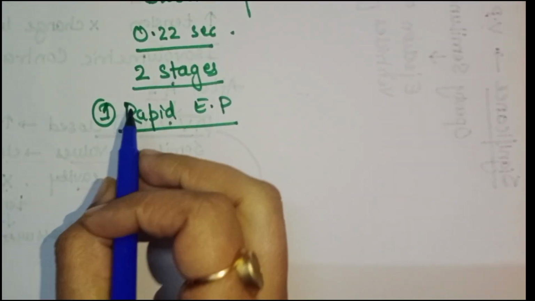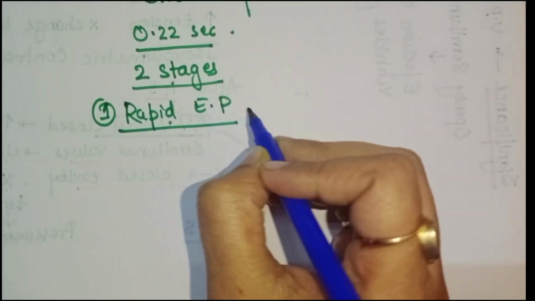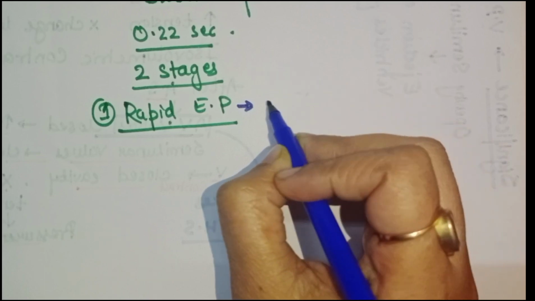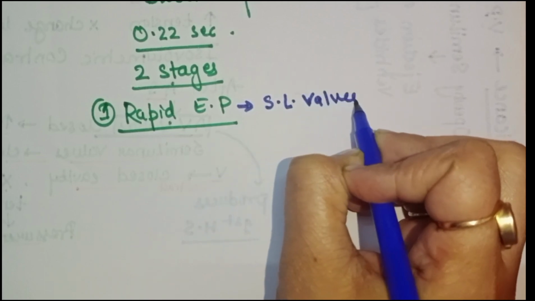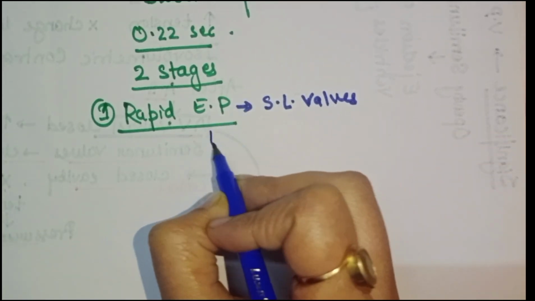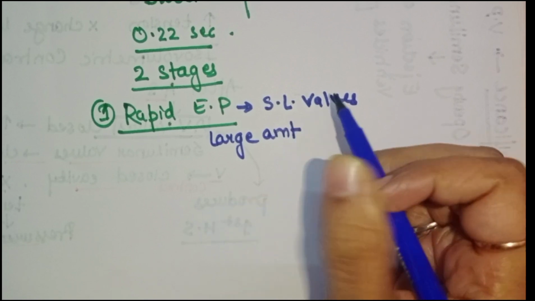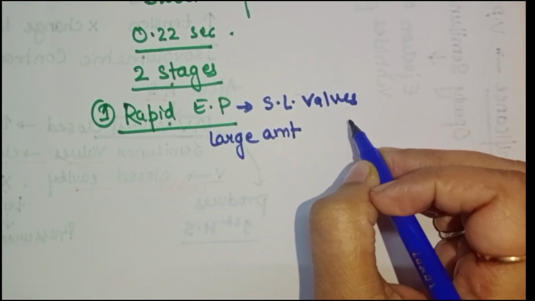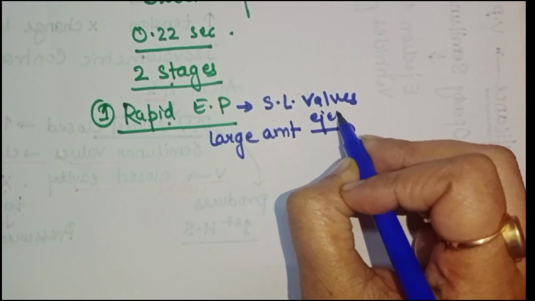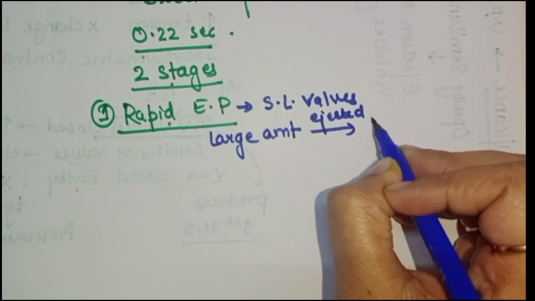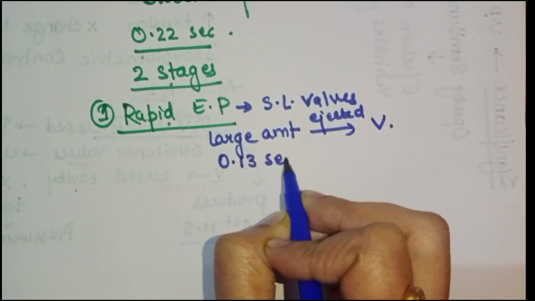Rapid ejection period starts immediately after the opening of semilunar valves, and during this stage a large amount of blood is rapidly ejected from both the ventricles, and it lasts for 0.13 second.